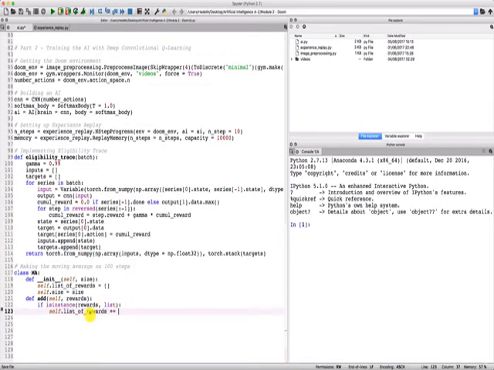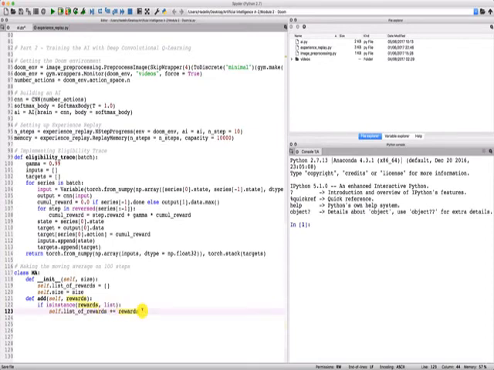Because since this is a list, what we can do is use a simple addition operation, because we can sum two lists together. The rewards here is a list because this will be equal to true if we're in this case. And so we can simply sum this list to our list of rewards. And therefore, we can simply add here list of rewards plus equals rewards. And by doing this, we're just extending the list by summing these two lists together.